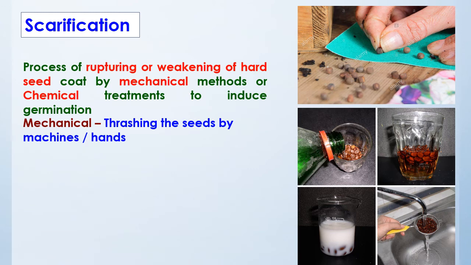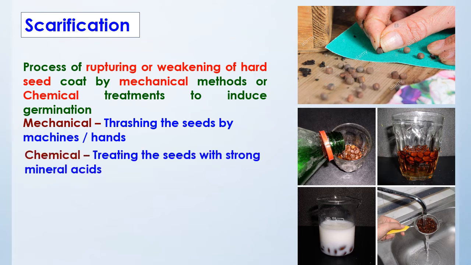Under the mechanical method, the seeds are thrashed over machines or by hand so that the hard seed coat becomes weakened. Next, the chemical method. In this method, the seeds are treated with strong mineral acids, and these acids may be sulfuric acid, hydrochloric acid or nitric acid. With the treatment with these acids, the hard seed coat will become weakened. Care should be taken so that the embryo does not get damaged.